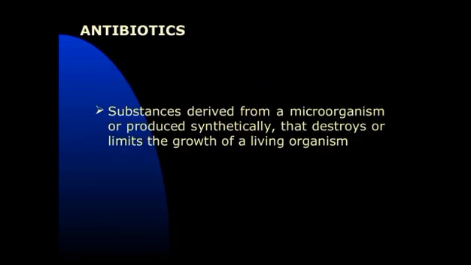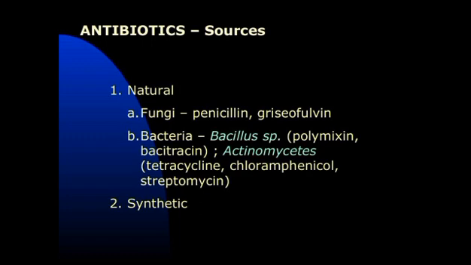properties of an antimicrobial agent. Next one is antibiotics. What is meant by antibiotics? A substance secreted from a microorganism that has the ability to destroy or limit the growth of living organisms is called an antibiotic. What are the sources of antibiotics? There are natural sources and synthetic sources. What are the natural sources? Of course, microorganisms, in which bacteria and fungi are included.